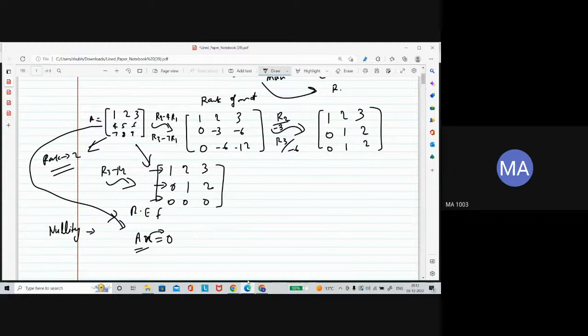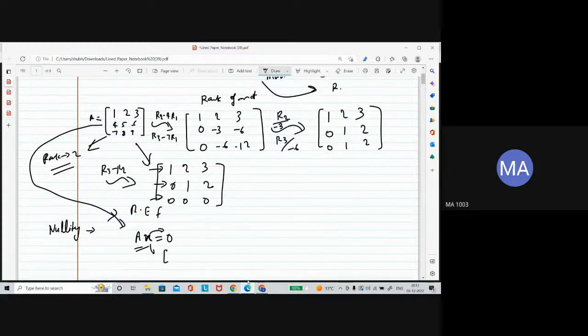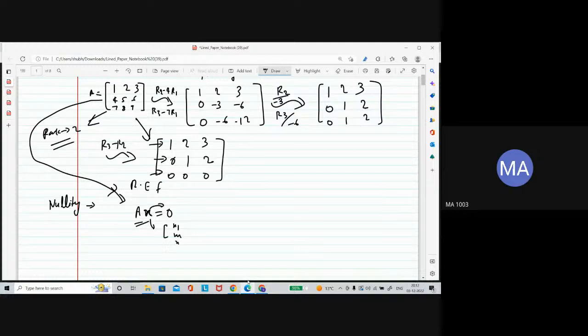So the nullity of the matrix is the solution space of this system of linear equations.